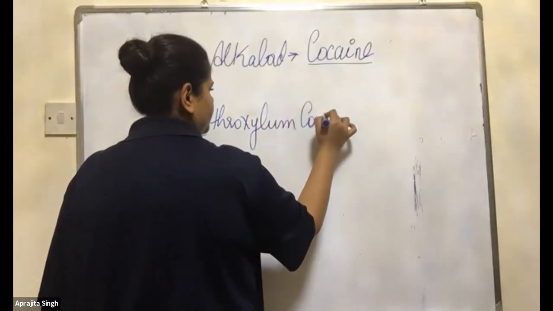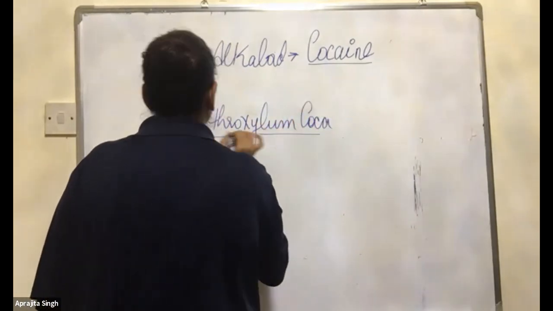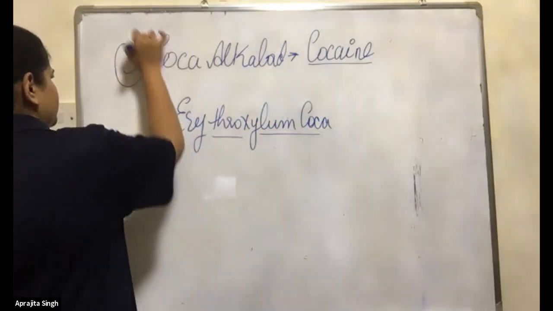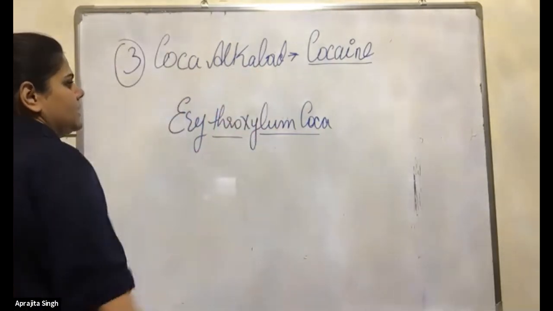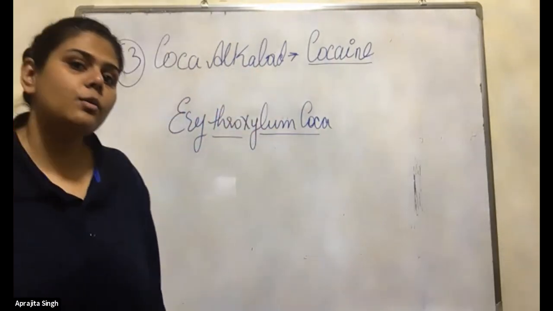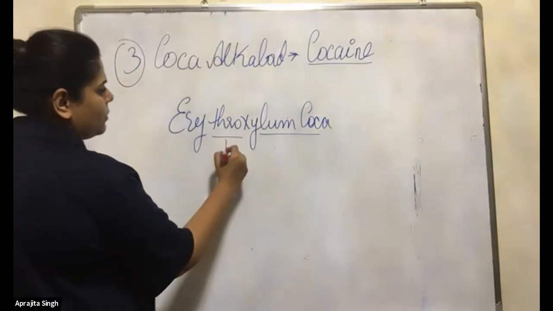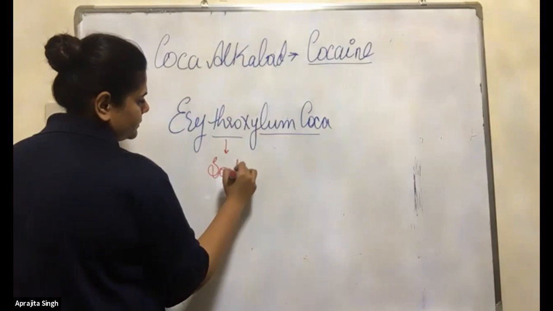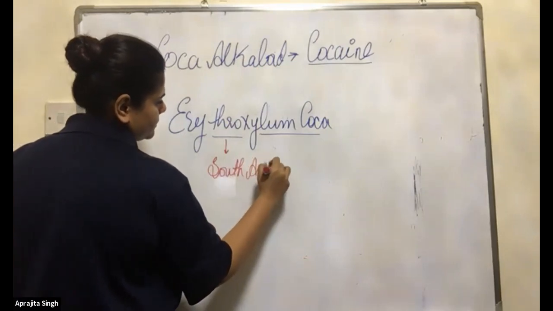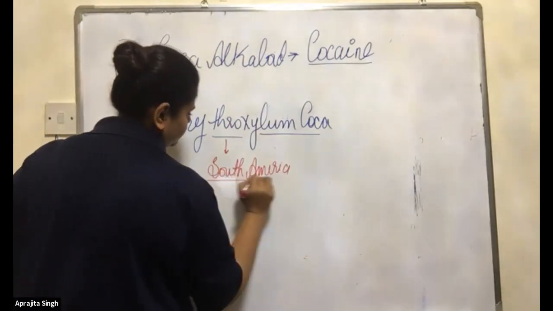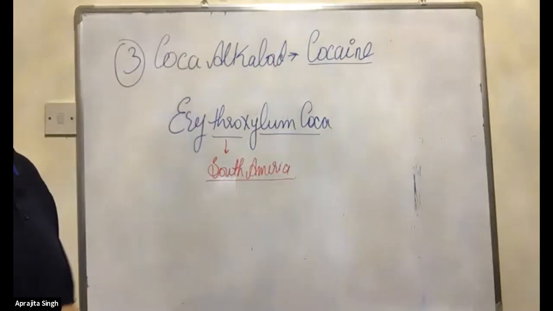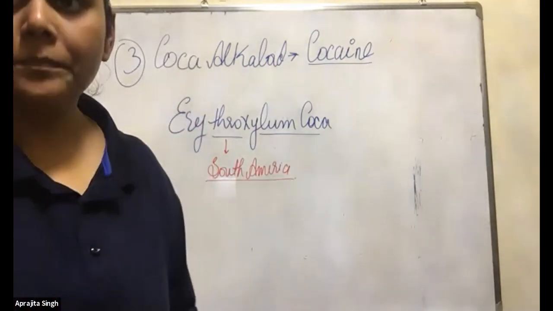See, now again the third country. This plant is present in South America. You have to remember South America. I'll show you the image of the plant.